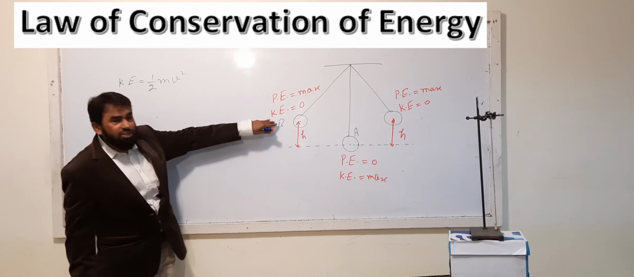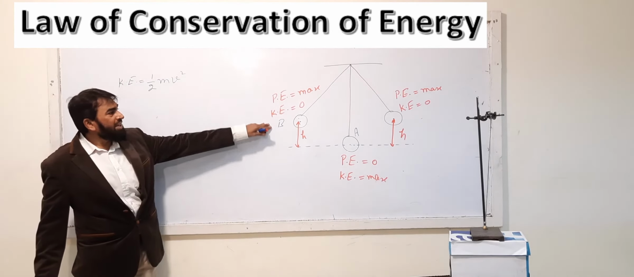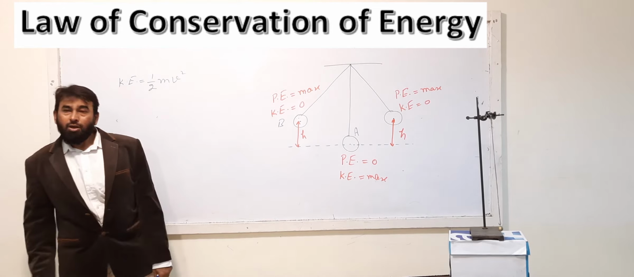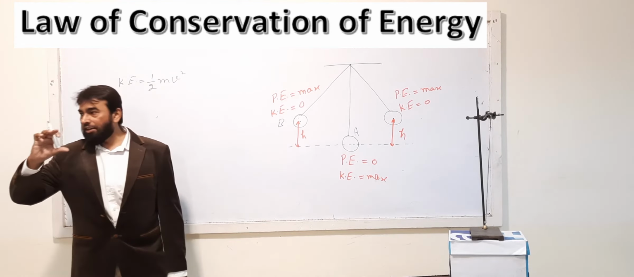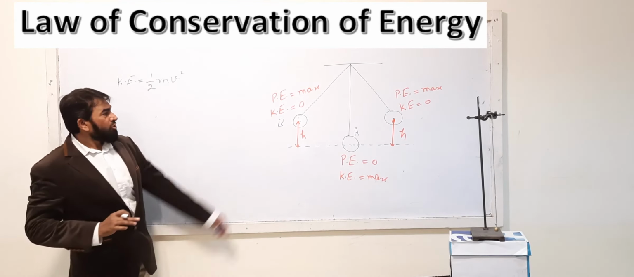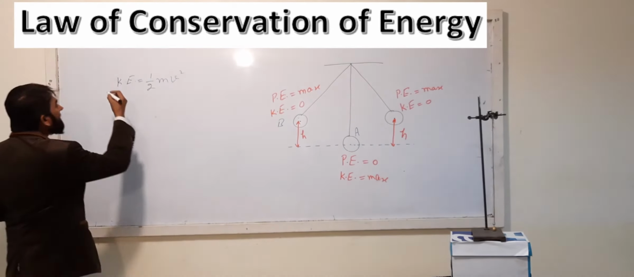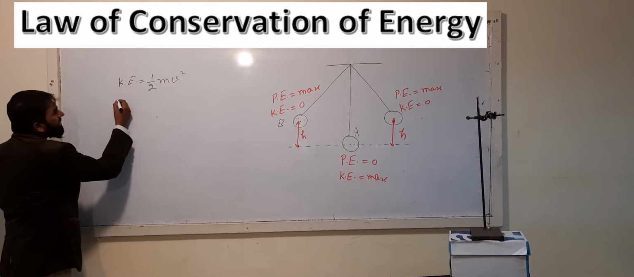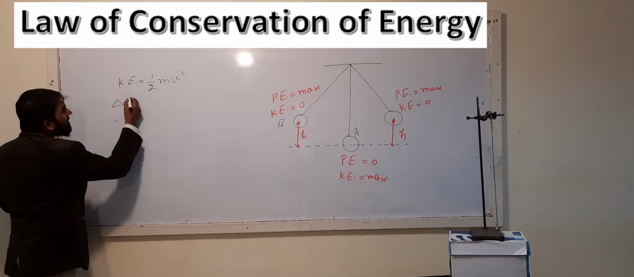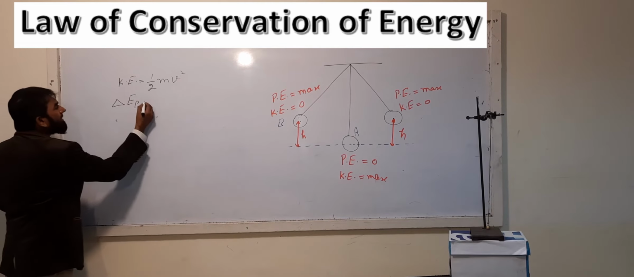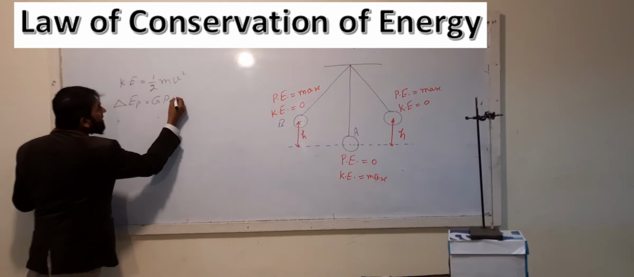Now when it is at this level, what is happening? Its potential energy is maximum, as much as I raise my hand with reference to that. So here the potential energy is maximum. You know that change in potential energy, we can say delta EP, or you can say GPE.